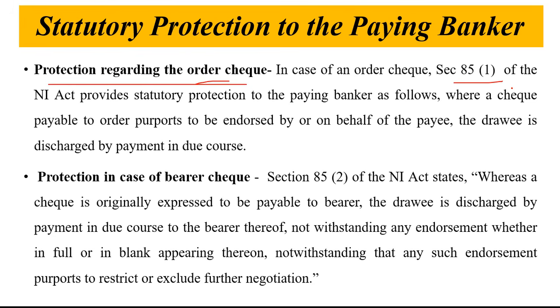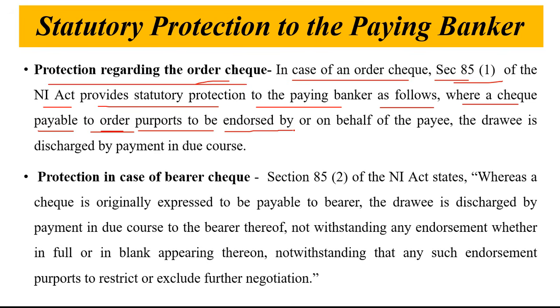Okay, in case of an order check, section 85(1) of the Negotiable Instrument Act provides statutory protection to the paying banker as follows. Where a check payable to order purports to be endorsed by or on behalf of the payee, the drawee is discharged by the payment in due course.